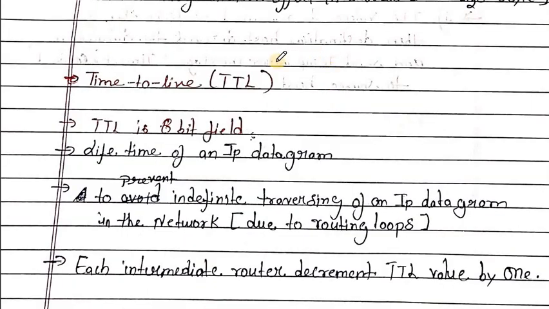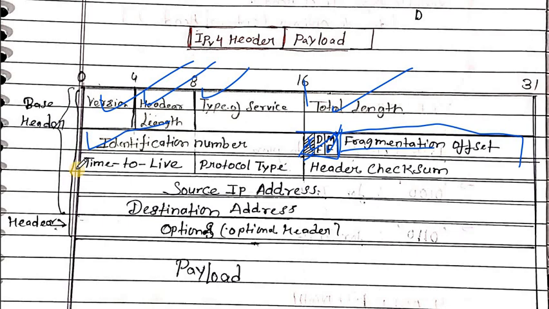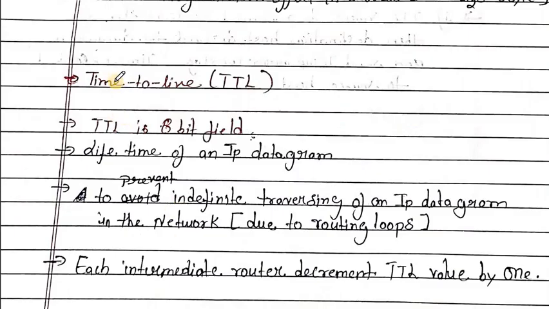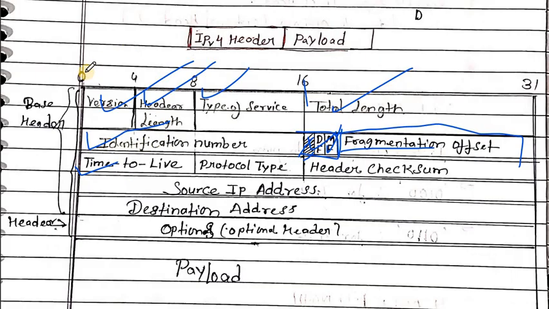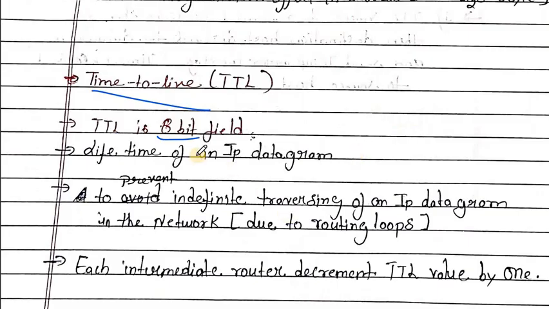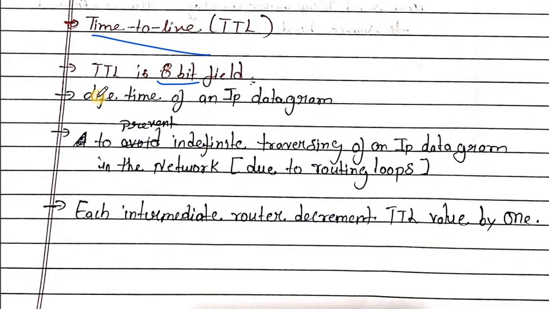Now the next part of the header is time to live. Time to live is an 8-bit field, from 0 to 8. It is used to represent the lifetime of the IP datagram. Time to live represents the lifetime of the packet.